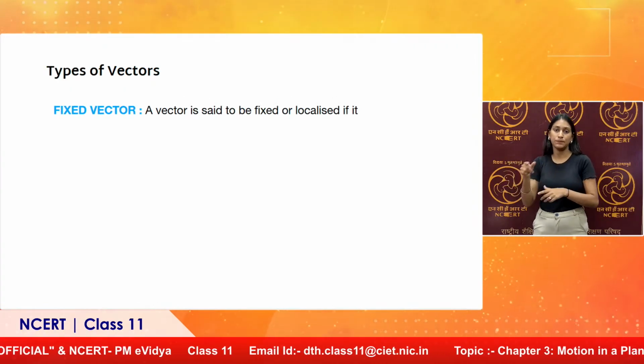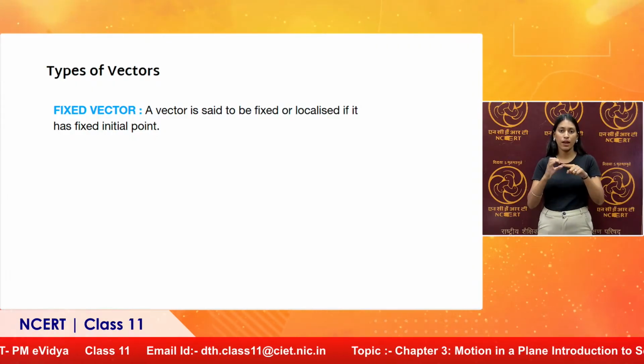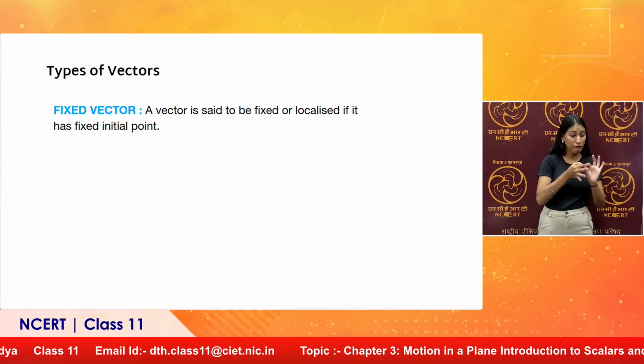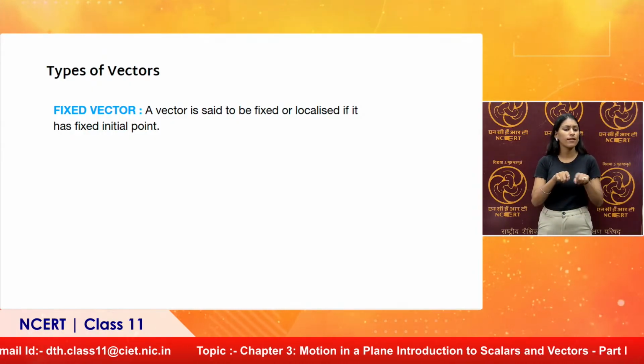Fixed vector or localized vector. A vector is said to be fixed or localized if it has a fixed initial point. For example, you can take a horse tied to a particular peg. He is applying a force. That force has its origin at that particular initial point. Such a vector will be called a fixed vector.